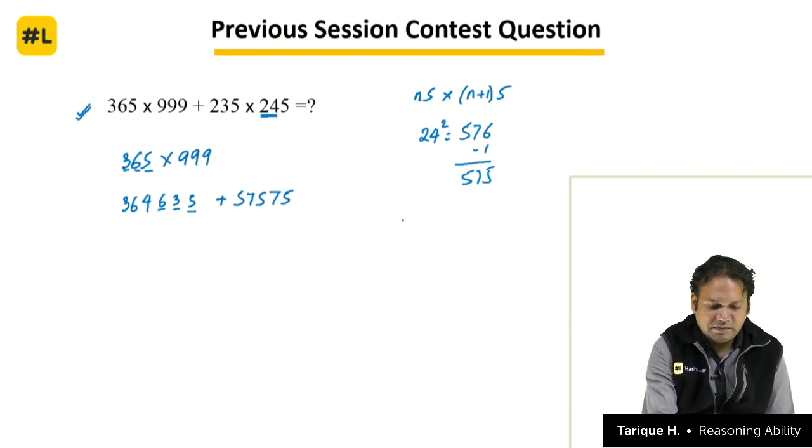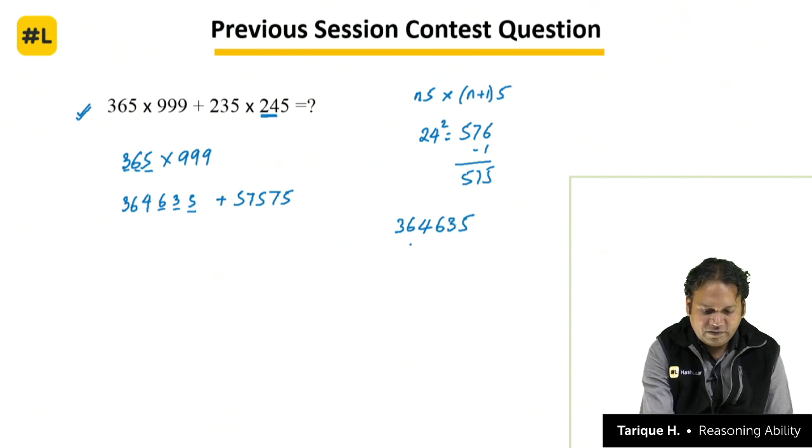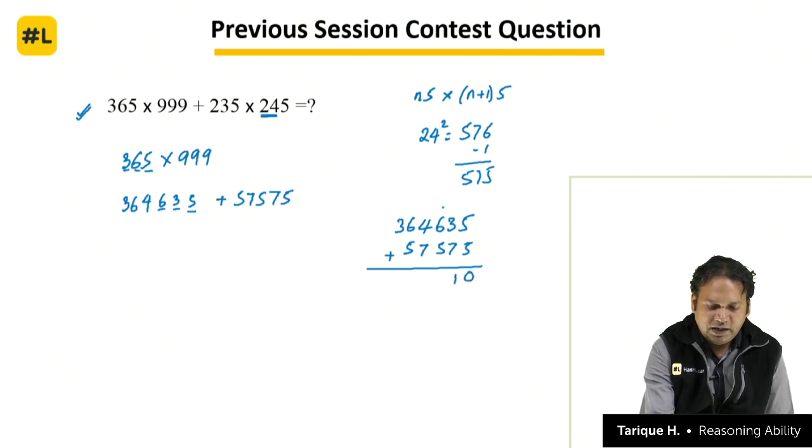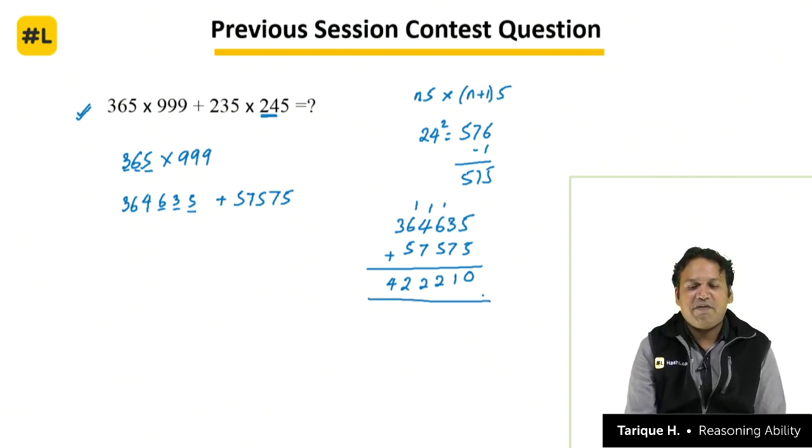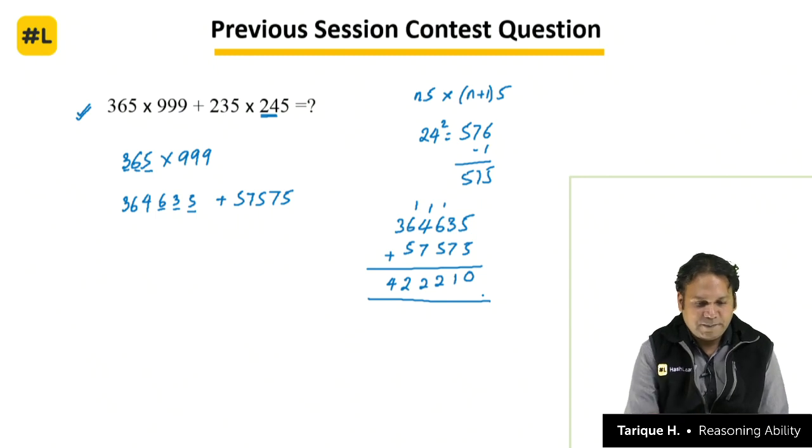So just add these numbers, 364635 and 57575, and you will get the answer. So 0, 7 plus 3 is 10, plus 1 is 11, carry, that is 12, again 1, 12, carry, 11 plus 1 is 12, 4. So 4 2 2 2 1 0. That is your answer for the previous session contest question.